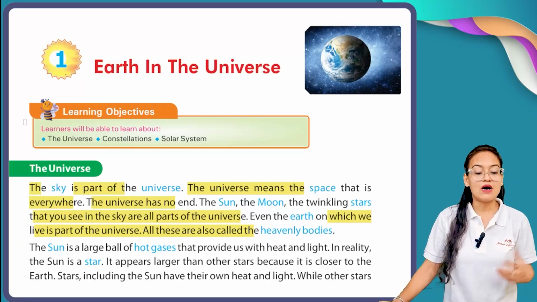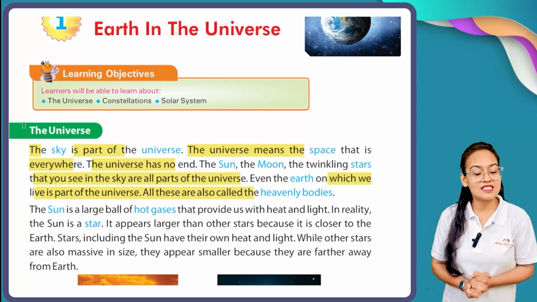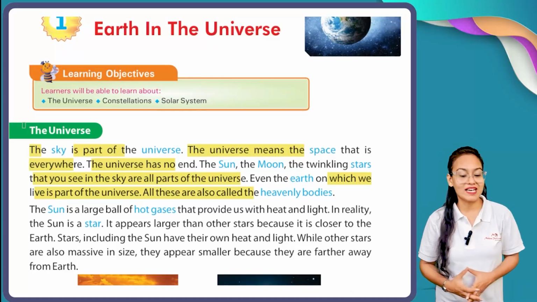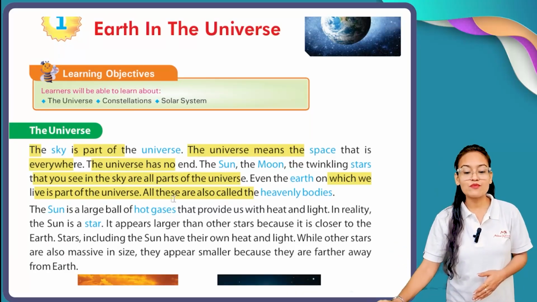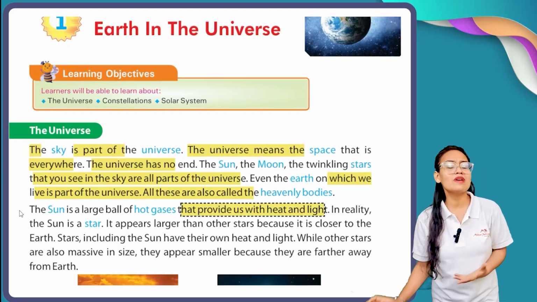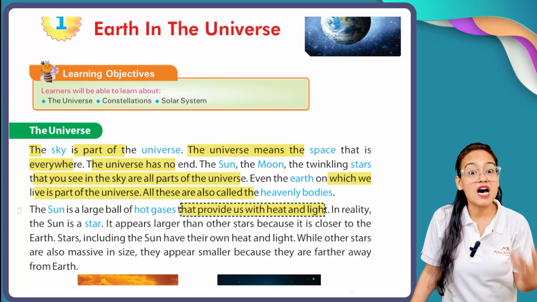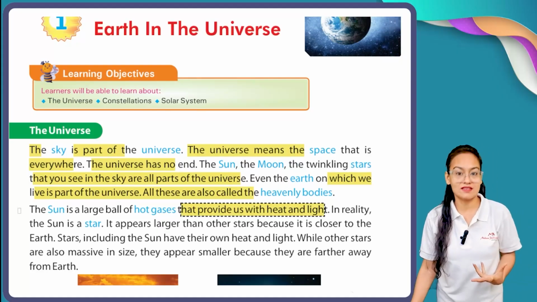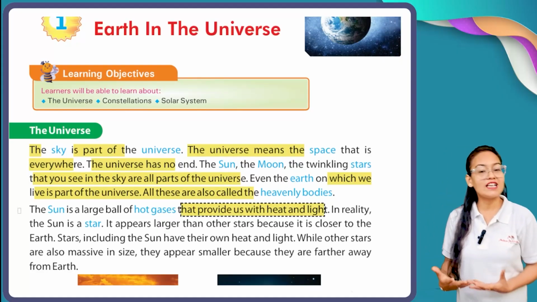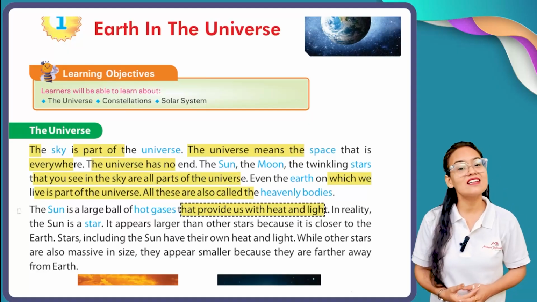Now, what is the meaning of sun? The sun is a large ball of hot gases that provides us with heat, energy and light.